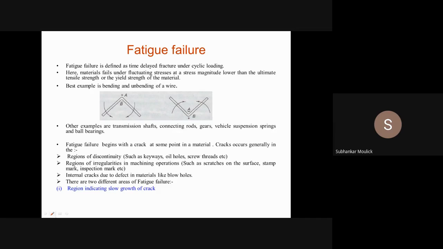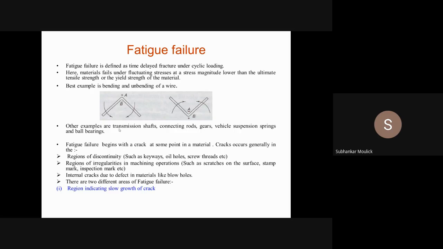The first region is that fatigue failure in any mechanical component starts with a slow growth of crack. If you take the example of this wire, can you tell me from which point the crack will initiate? From A. Yes, from that point A the crack will initiate. From point A, when the crack is initiating, in fatigue failure we vary the amplitude of the load.